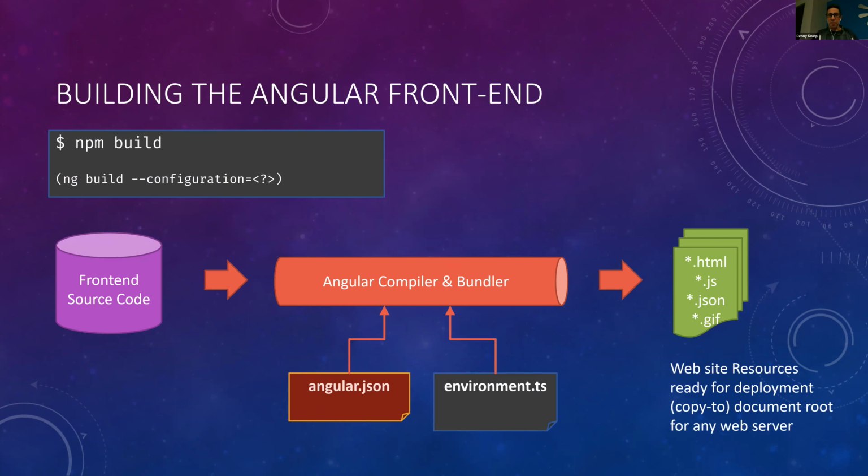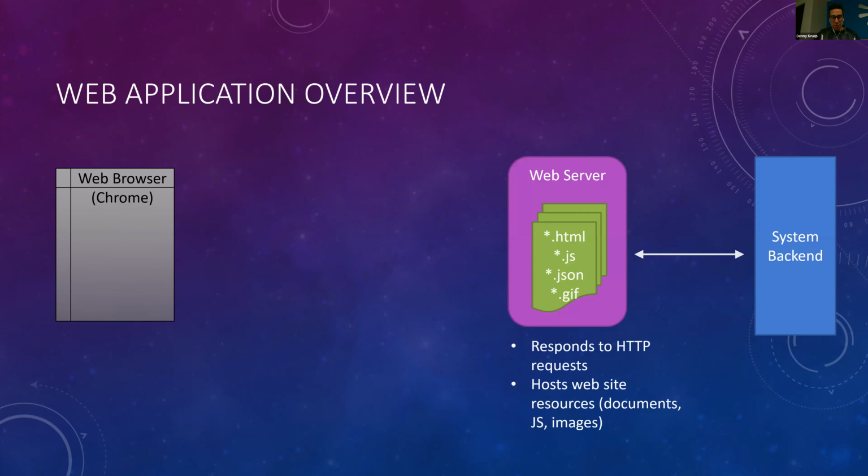So when we actually build this on our local machine, we see that the Angular compiler will use the angular.json, the proper environment file, and it'll produce those static website resources. And this is because our application is designed using our classic web application architecture, where our application is produced and delivered to our users through a web browser.